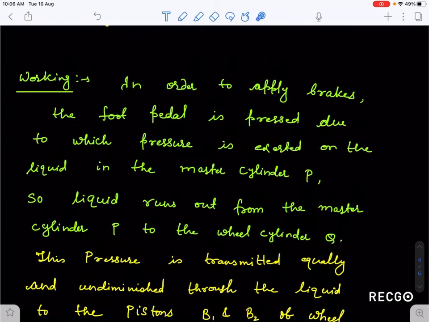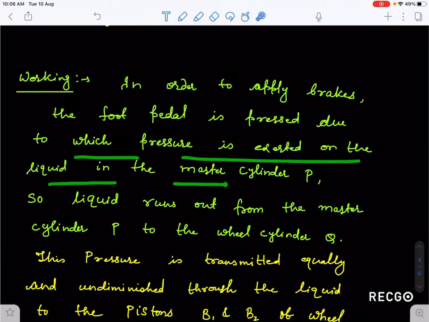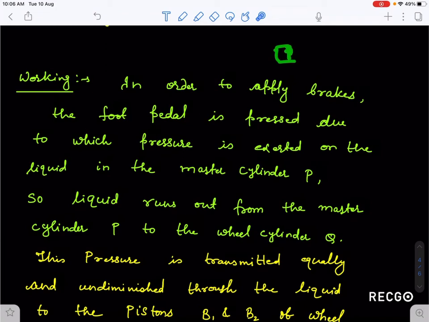So in order to apply brakes, the foot pedal is pressed. You are pressing the foot pedal, due to which pressure is exerted on the liquid in the master cylinder P. As you have seen, the master cylinder has the smaller cross-section area, and this foot pedal is connected to this master cylinder. So as you press this pedal, the liquid in the master cylinder experiences this pressure.